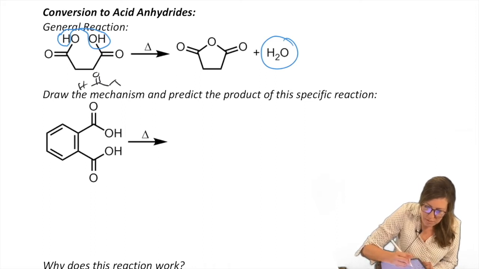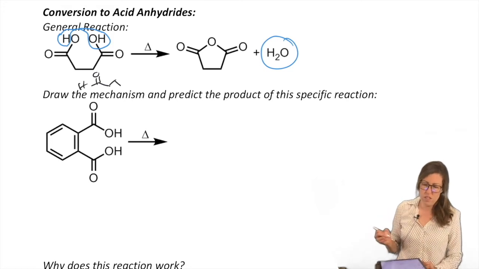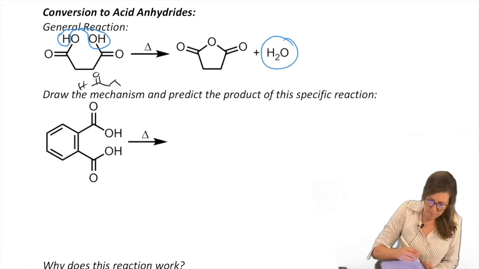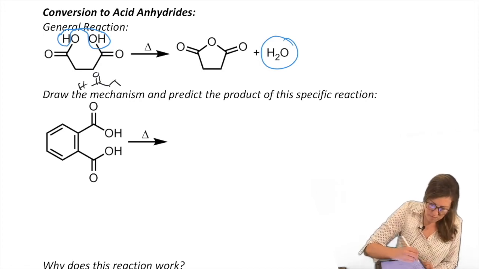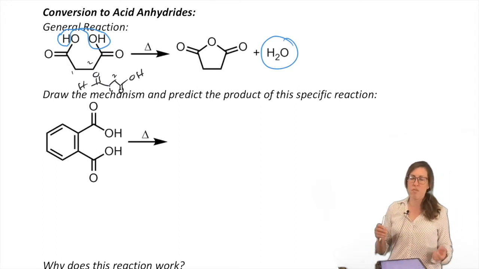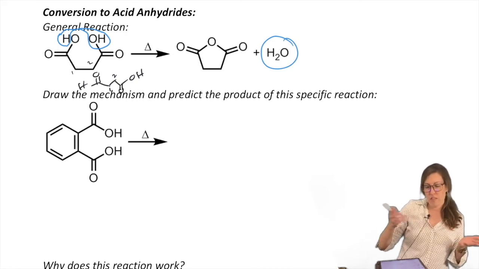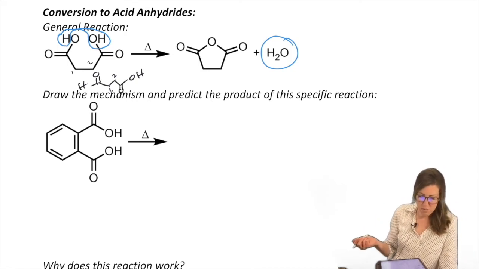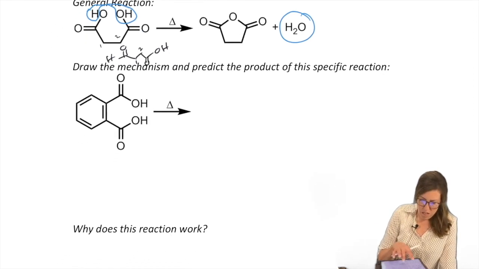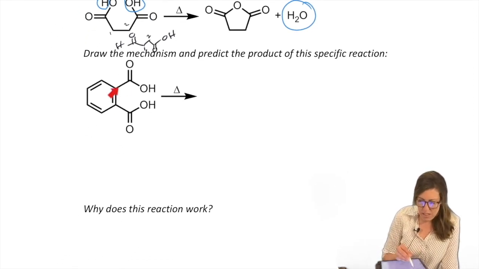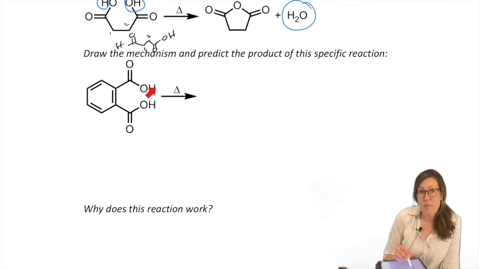This could be drawn out, you know, it's not always going to be scrunched up ready for you. You have to be able to turn it into a 5-membered ring or 6-membered ring, a good size ring. So that's how they're typically drawn out. But if you can rearrange an O so that it can attack the carbonyl and get a 5 or 6 membered ring, that can happen. So they have to be in decent proximity and have a good ring size. Like this one, for example, these are fixed to already be ready to react. That helps a lot because, like I said, this isn't a fast reaction and it requires some heat.